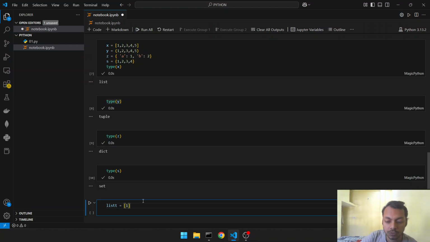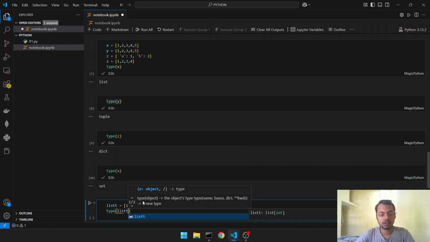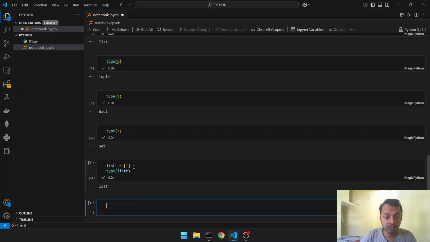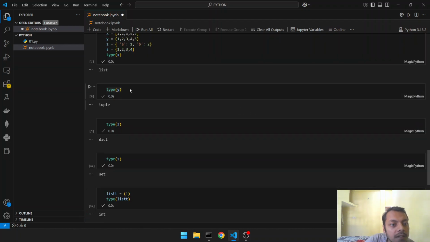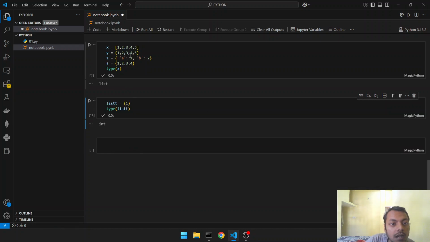But what happens if we give a single value? Type of it will be a list, but let me show you what happens when we do this. See what happened. Earlier when we did this, it was a set. This is a set, right?